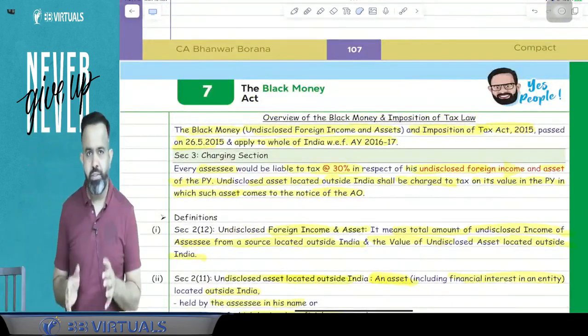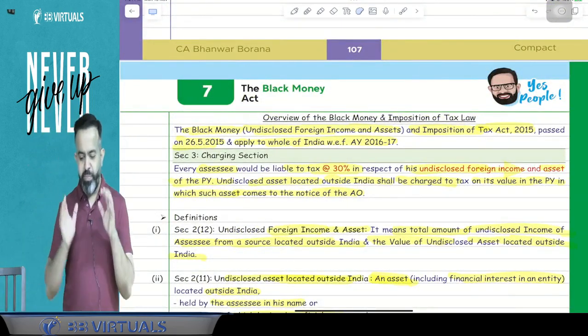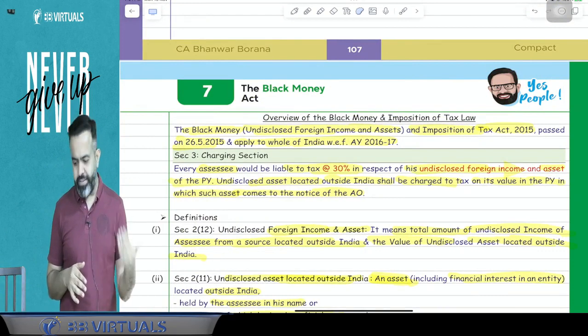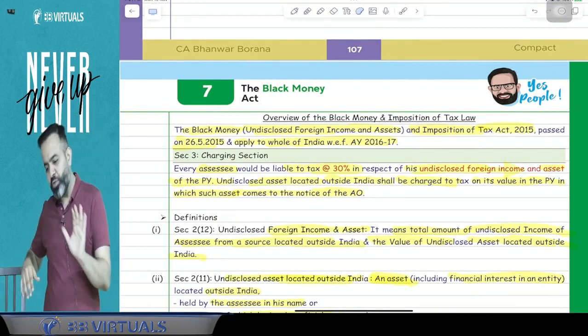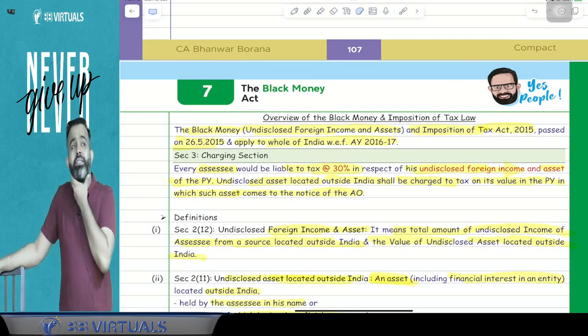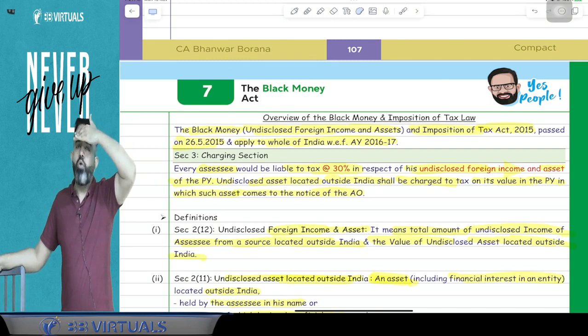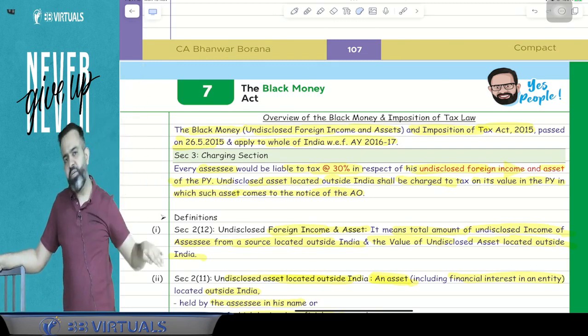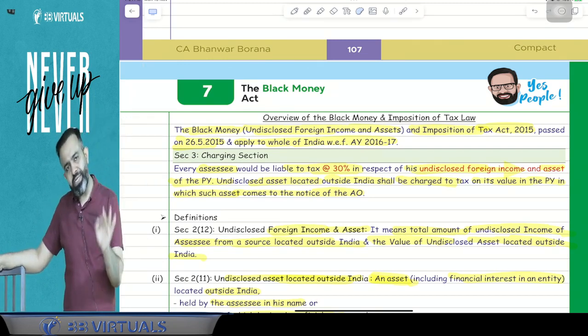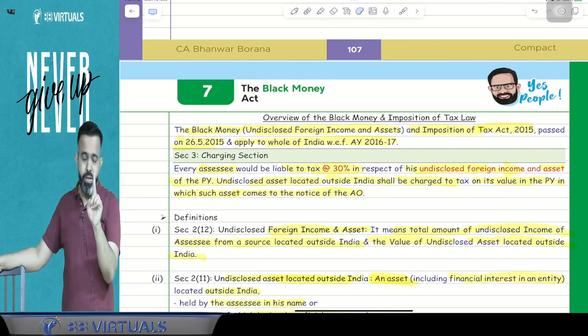Guys, this Black Money Act 2015, that is Black Money, Undisclosed Foreign Income and Asset, Imposition of Tax Act 2015. This act says that if there is an undisclosed foreign income or undisclosed foreign asset, that will be chargeable to tax at the rate of 30%. Now, income will be chargeable in the respective year only, but asset will be charged to tax in the year in which it comes to the notice of the AO.